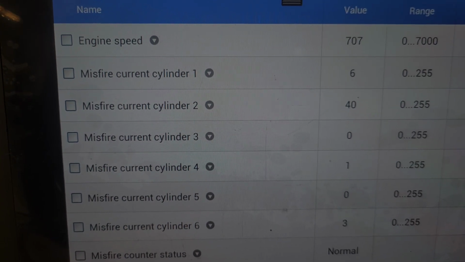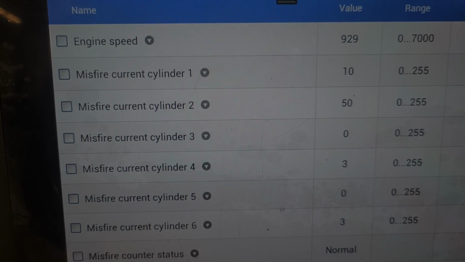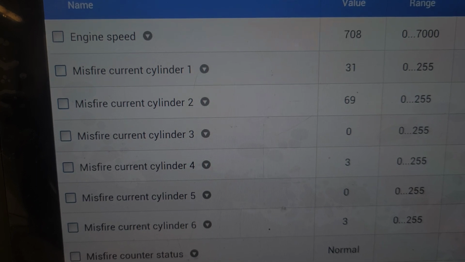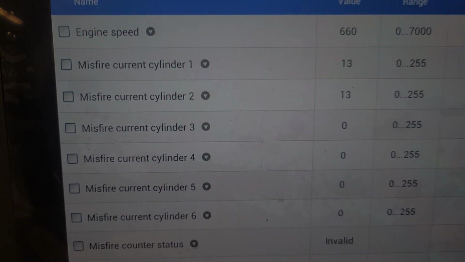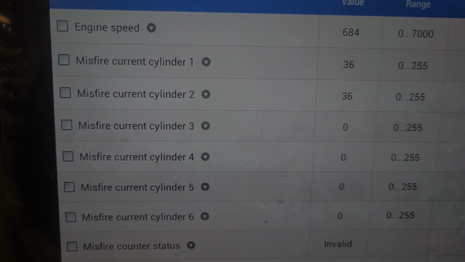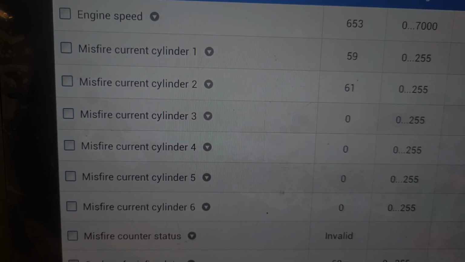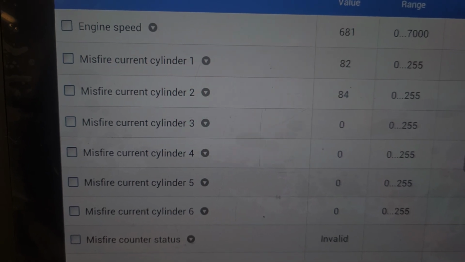And it's misfiring. Cylinders number 1 and 2 are the ones that are misfiring the most. They're misfiring the same amount of times. Look at the numbers, 23, 28. They're misfiring identically, but cylinders 3, 4, 5, and 6 are not misfiring. Only cylinders 1 and 2.